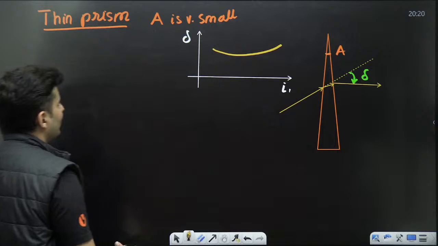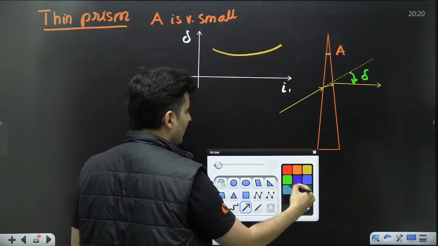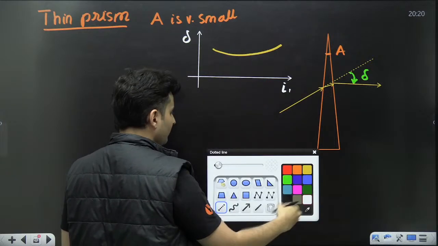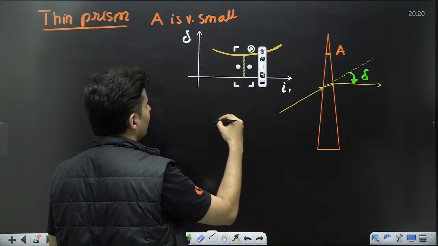So, can I not see that in such a scenario, whichever deviation you take, it's almost the same.